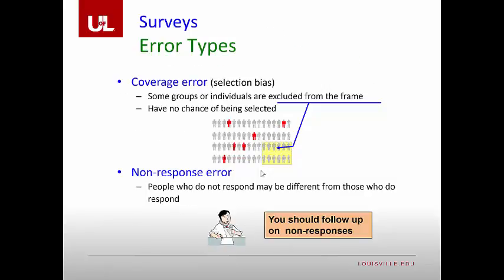Survey and error types. The first version of the error type is the coverage error type. This is called selection bias. Some groups or individuals are excluded from the frame and have no chance of being selected.